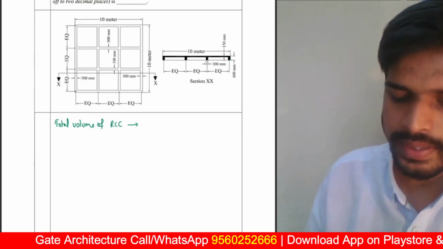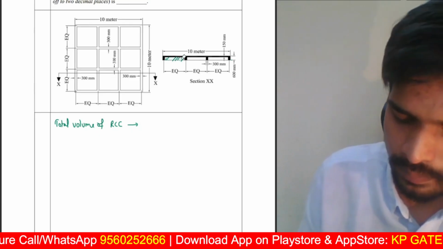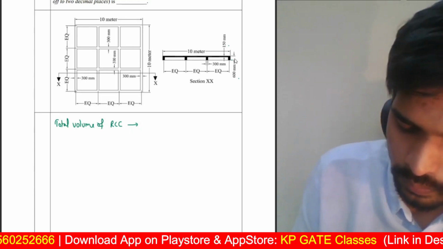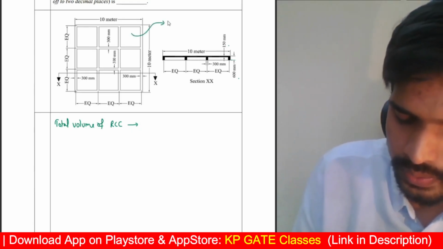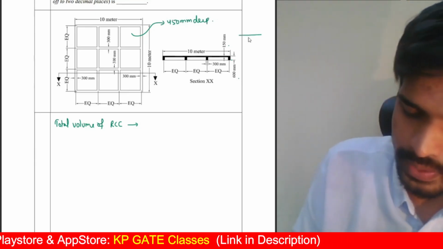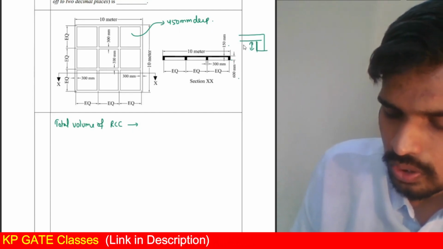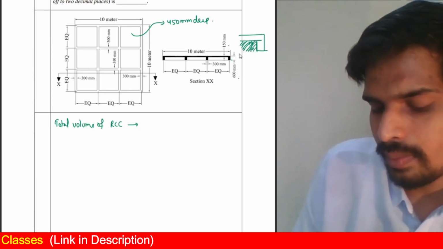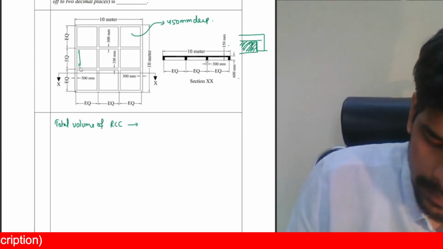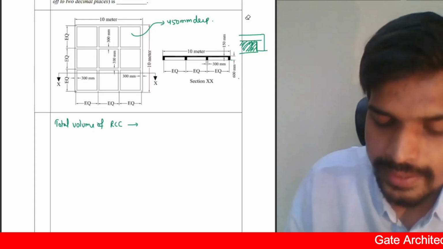So first let me try to find out the dimensions of this depression. Thickness is known, it is 450 mm, because the slab thickness is 150 and the total beam thickness is 600. So the depression portion is 450 mm deep. Why? Because 150 mm is the thickness of the slab, and the beam is 600 from here. Finding out the length and breadth of it, let us find the internal dimension of this depression. Both will be the same, it is square. Let us try to find that out.